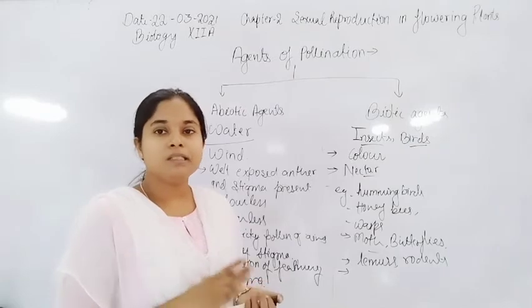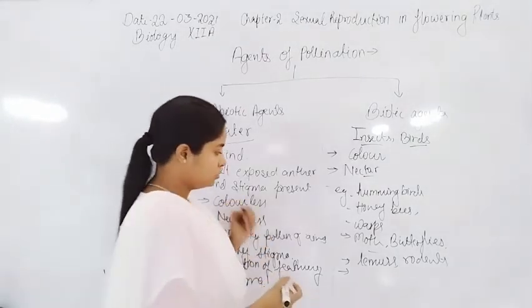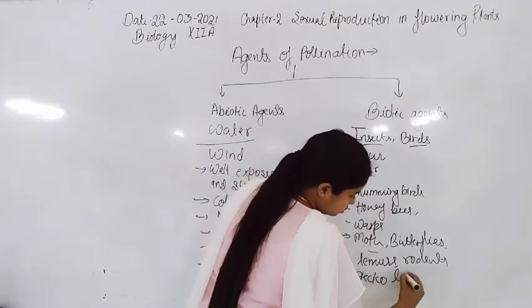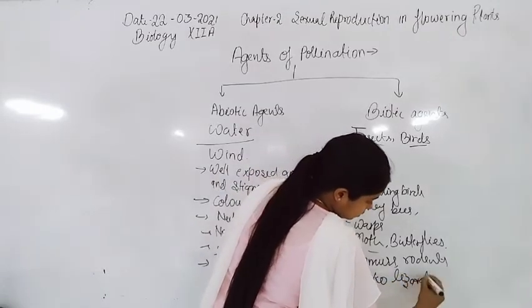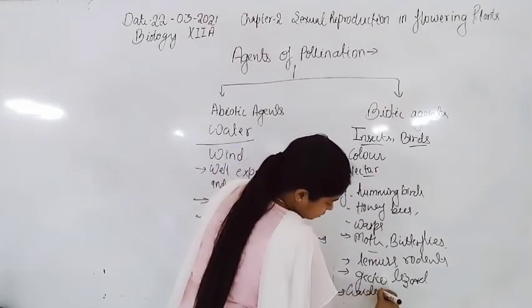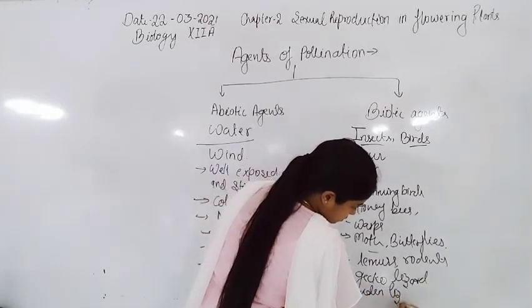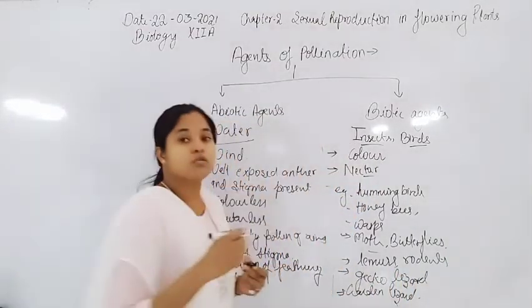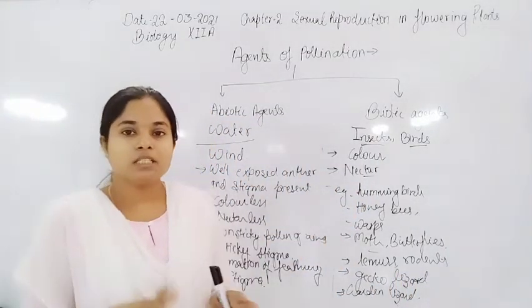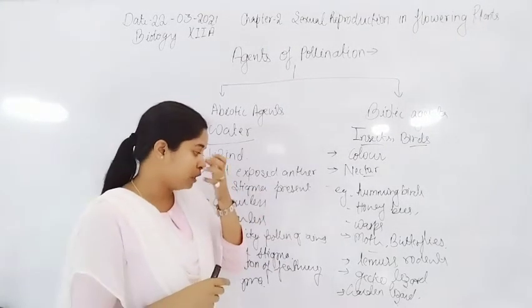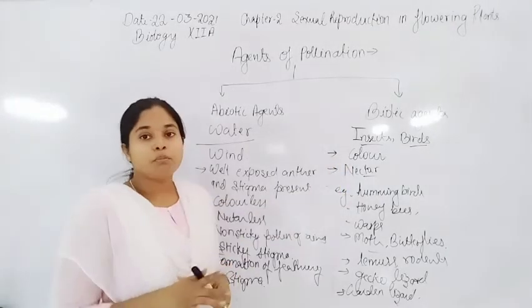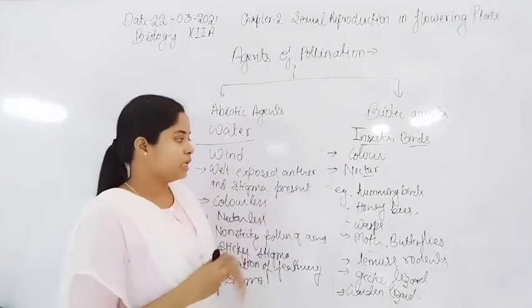For example, the gecko, lizard and garden lizard. These show pollination by biotic means. So these are some important examples of pollination by biotic agents.